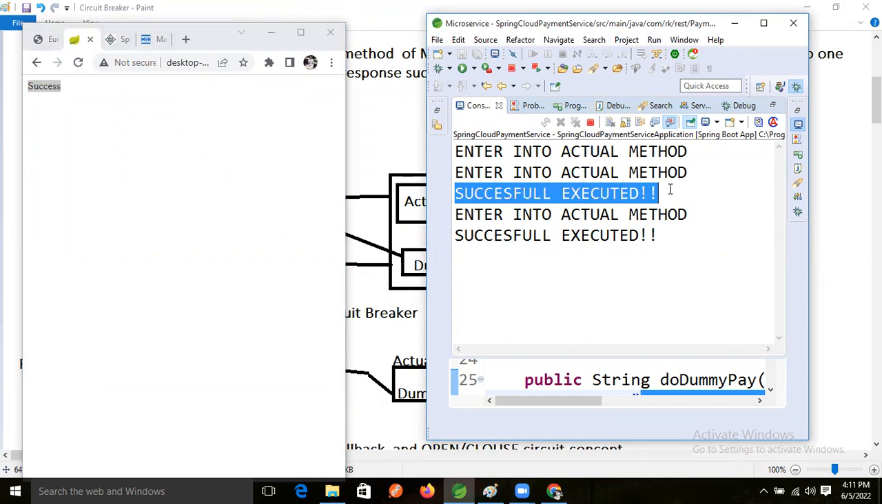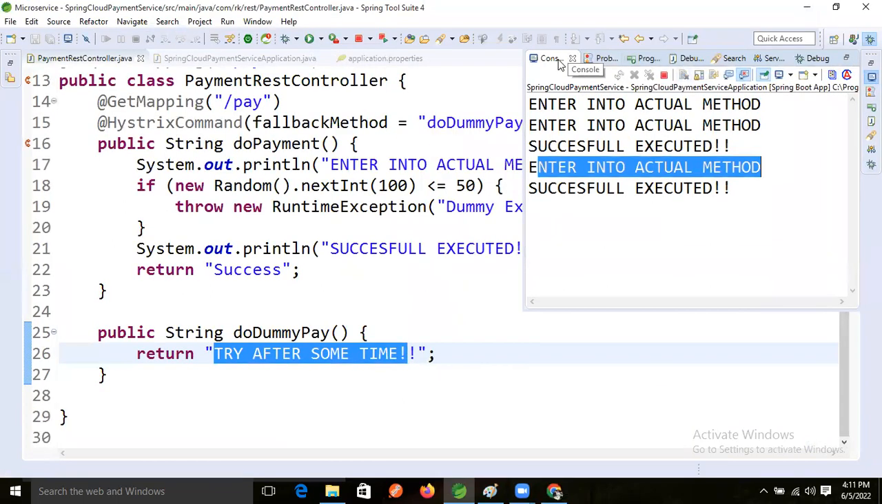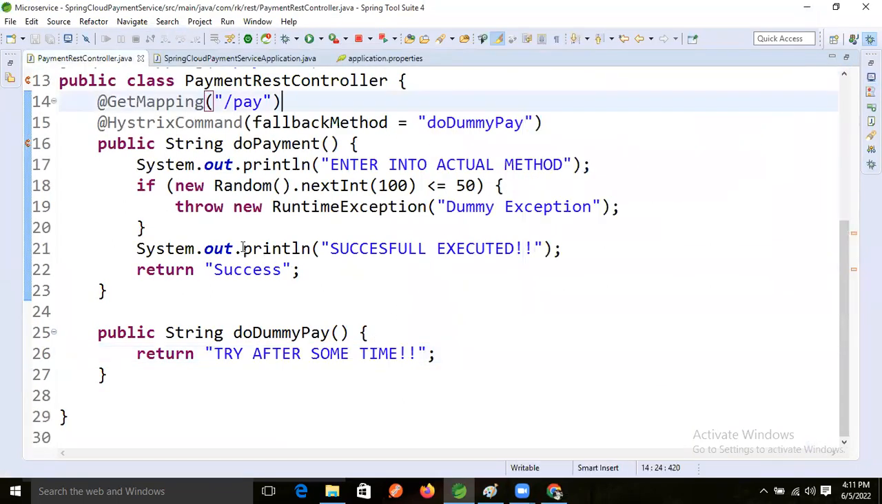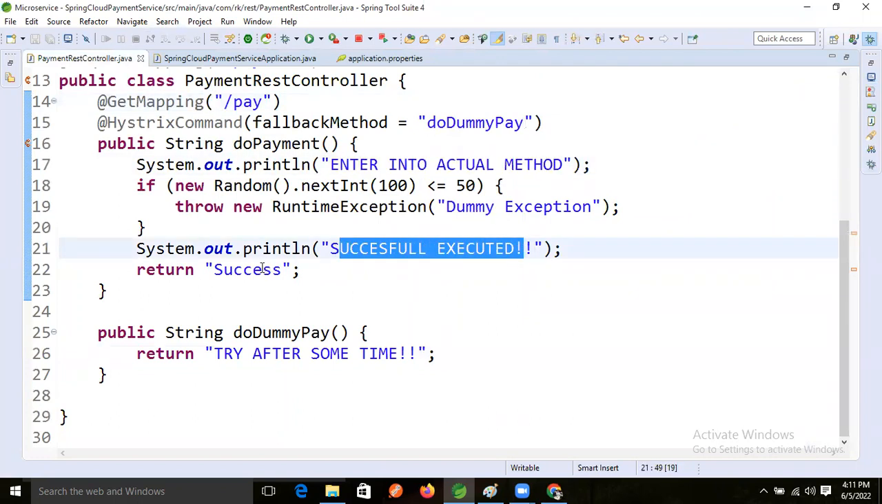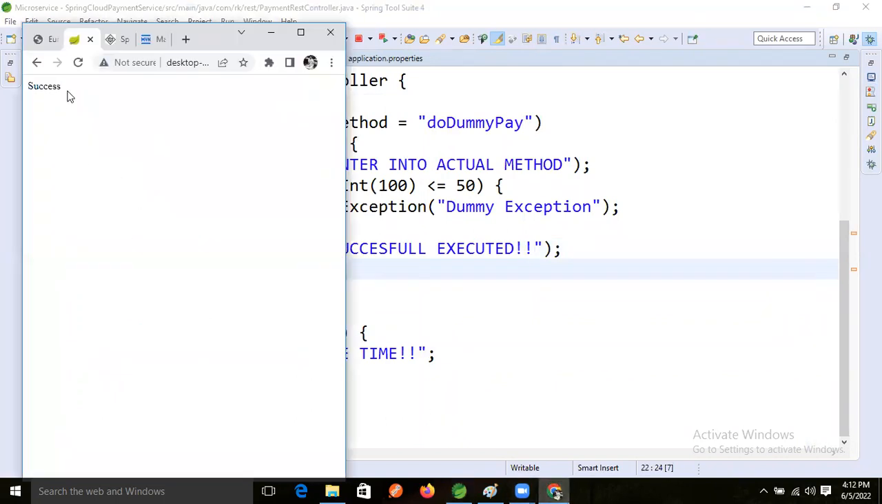Success executed. But here we are not getting the "try again" message. It enters the actual method and the success execution happens. Which messages are we getting? "Entering in the actual logic" and "success executed". These messages we are getting on the browser. See this on the browser.